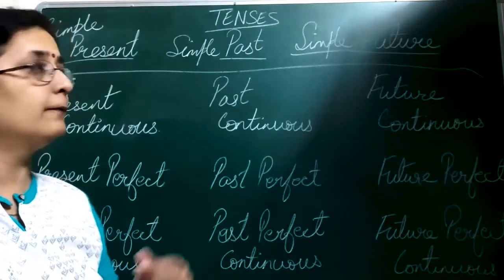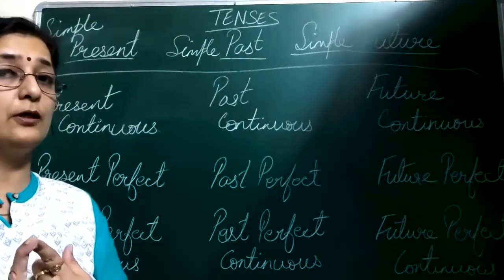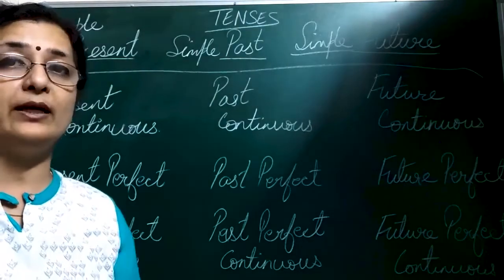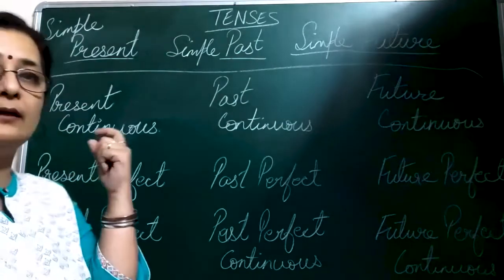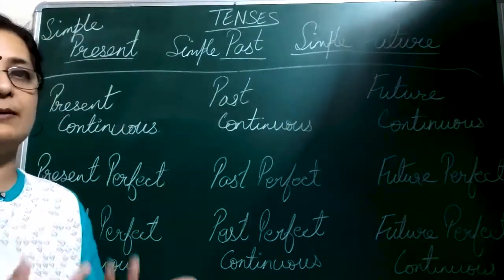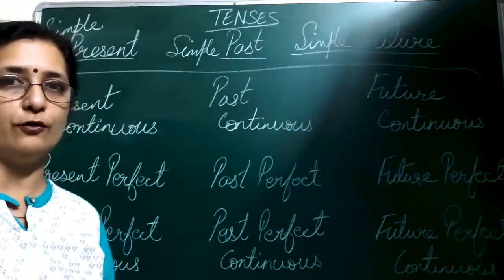So far so clear. Different kinds of tenses. Tenses tell us about the time when an action has taken place. So tenses can be done in the present form. I mean, some action can be done in the present form, something in the past form, or near future form. Okay.